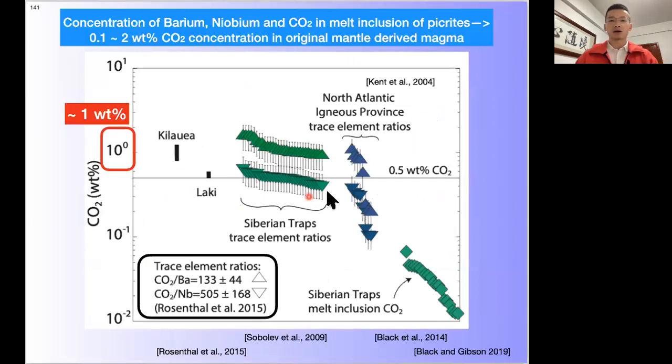We know from samples of picrites, melt inclusions of picrites, the concentrations of barium and niobium, and the ratio of barium and niobium to CO2. These allow us to estimate a range of CO2 concentration of 0.1 to 2 weight percent in the original mantle-derived magma. And for simplicity, we just assume around 1 weight percent for that concentration.